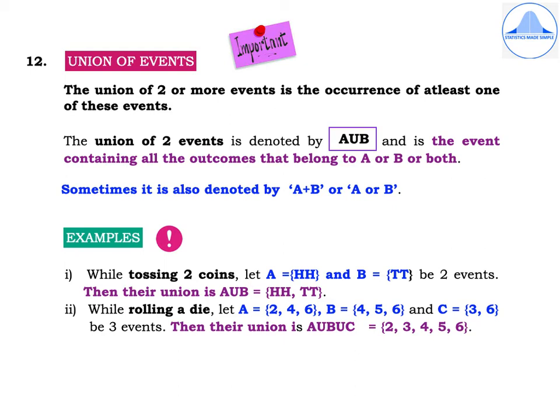Now write all the outcomes which are present in A, B and C together, and if any outcome is repeated in any of these three events, it has to be written only once. So finally we have the outcomes as 2, 3, 4, 5 and 6.